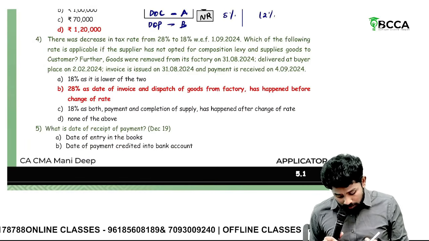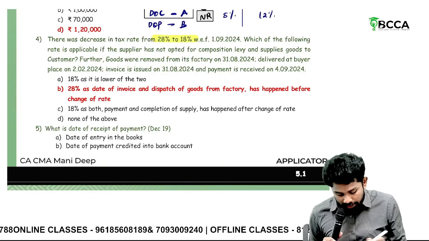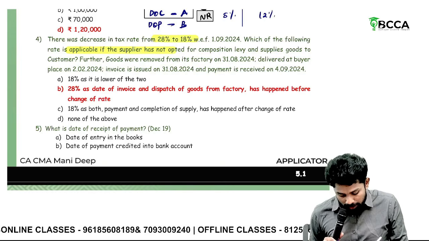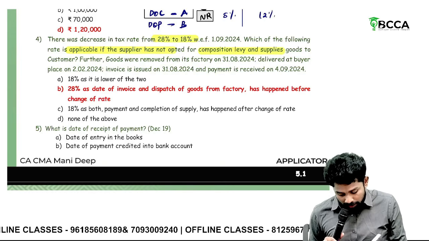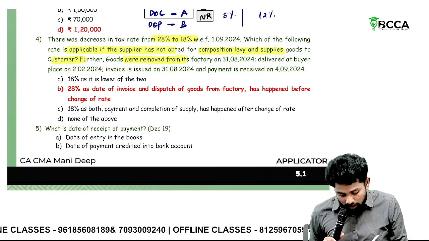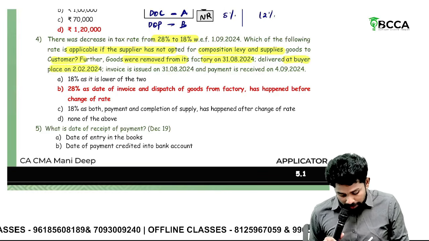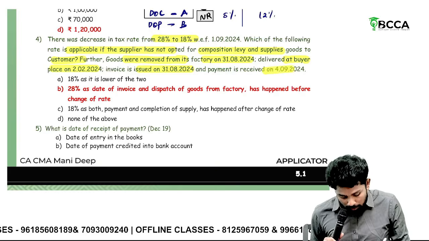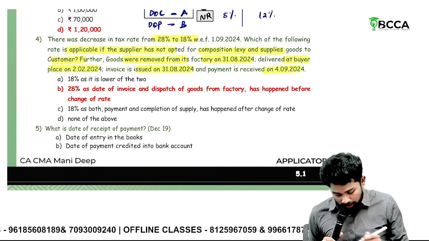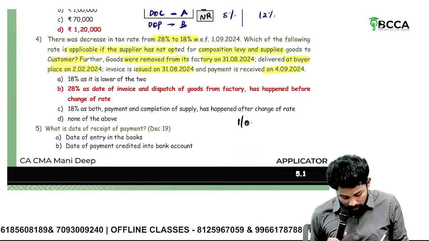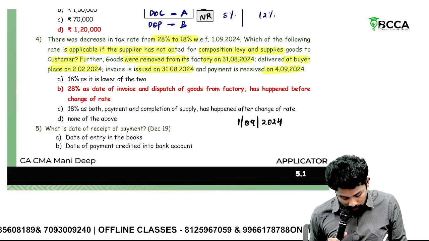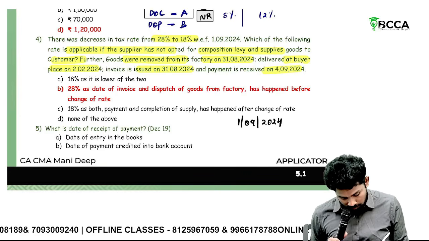Next. There was a decrease in tax rate from 28 to 18. Which of the following rates is applicable for a person who has not opted for composition levy and supplied goods to a customer? Further, goods were removed from its factory on 31st August, delivered to the buyer on 2nd November, invoice issued on 31st August, payment received on 4th September. Sir, here also there is a rate change from when? 1st September 2024. Okay.